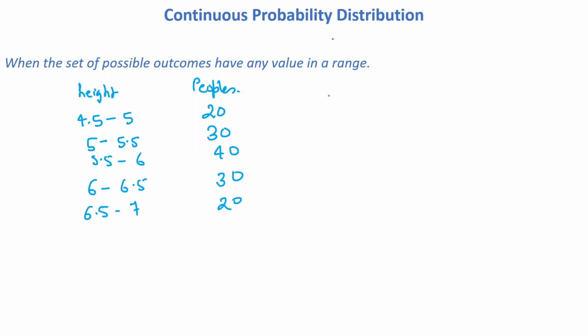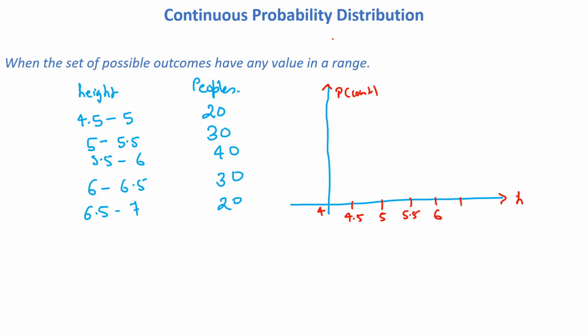So if we want to plot this particular thing here, this is your height and this is your people count. So how can we plot height? This is your 4, this is your 4.5, this is your 5.5, this is your 6.5, this is your 7.